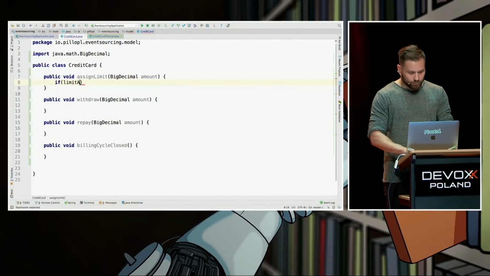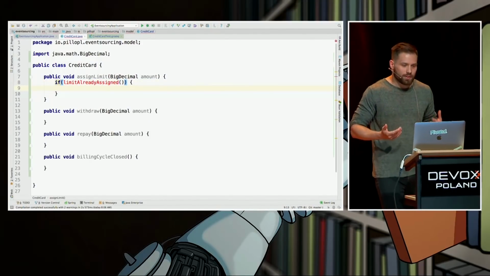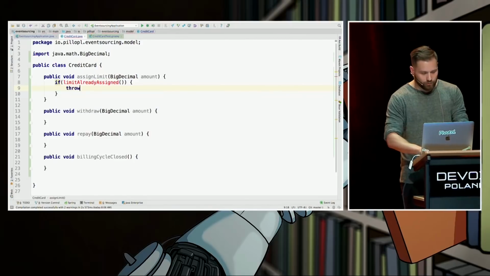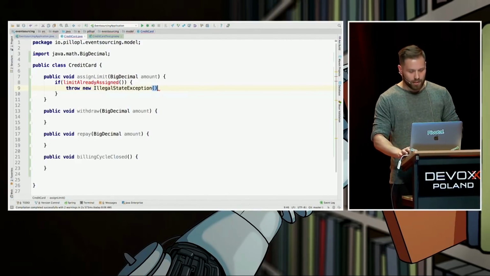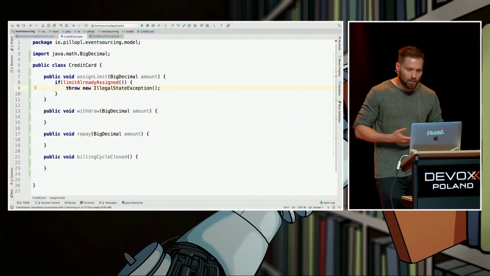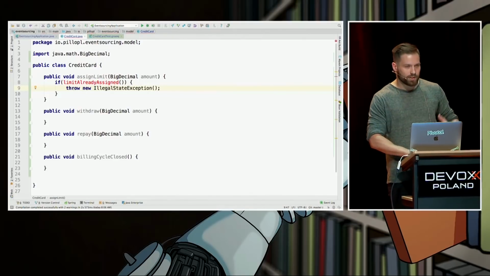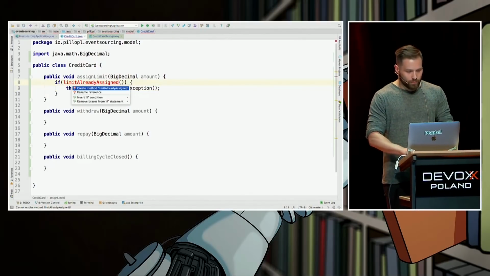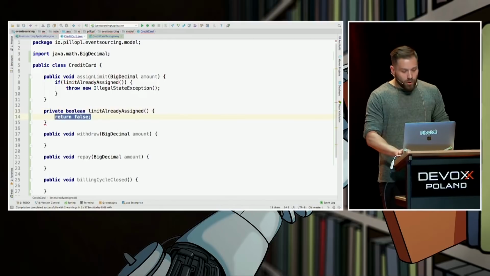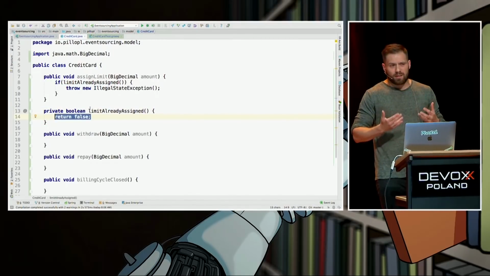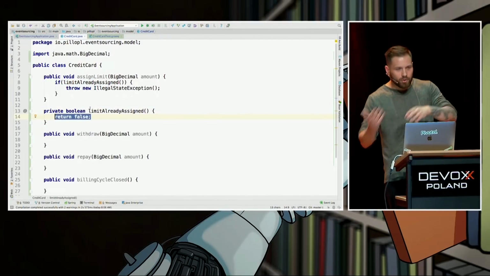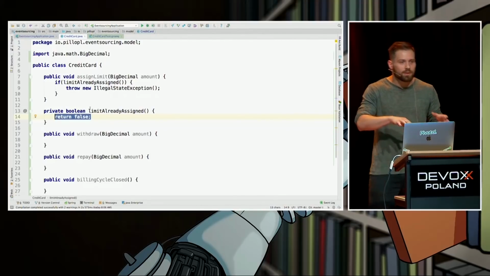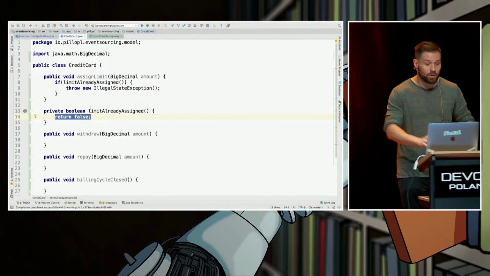If limit already assigned, that means we cannot acknowledge this command, right? Let's say we are going to throw a new IllegalStateException. Again, the same story as with BigDecimal. Probably a better domain-driven exception would be proper in here. We don't know how to answer this question yet, but it is there. The ubiquitous language from the domain expert is landing in the code, which is cool.